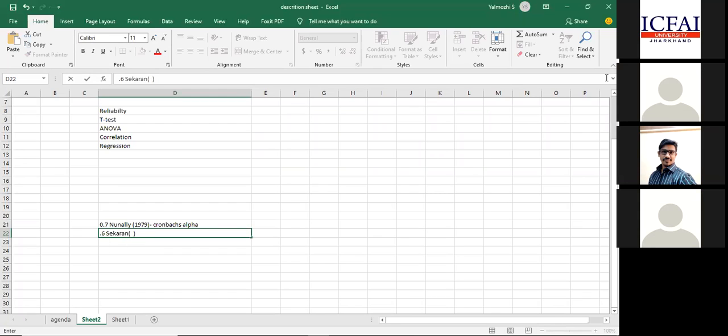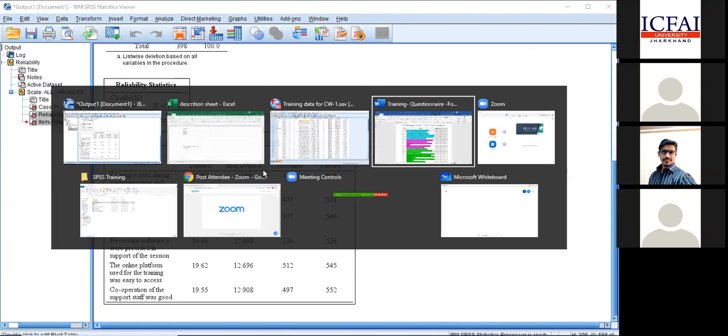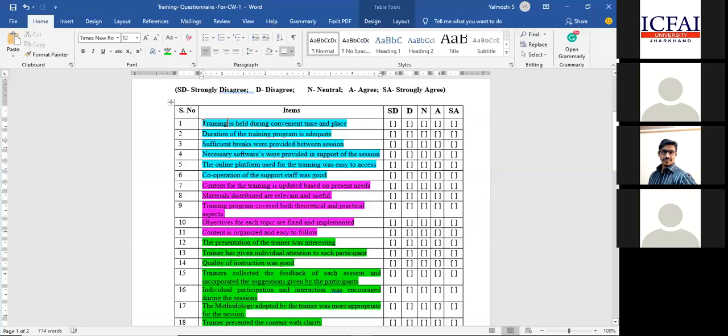Sir, reliability of this whole questionnaire or a section, what are we talking about from the concept basis? Now we have taken the set of items coming under a single factor or a construct. I'm taking only this construct.